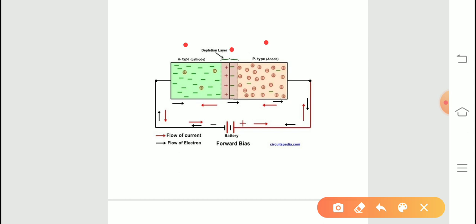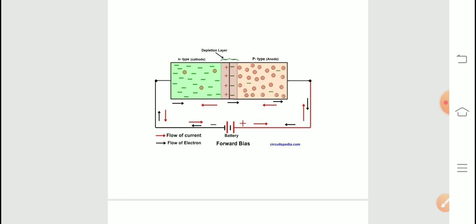They will form a depletion layer, and you connect the n-type to the negative terminal and connect the positive terminal to the p-type. So this is one type of connection, that is a forward bias connection. By using this we can understand even unbiased circuit also.